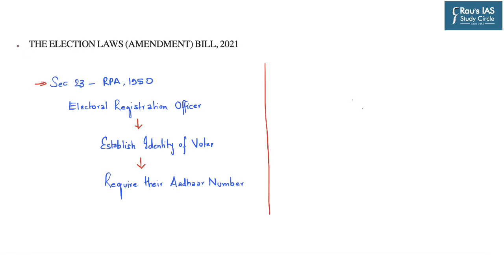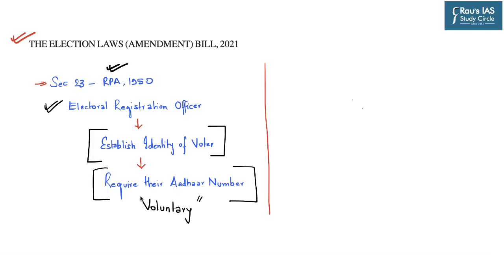let's go through the important provisions of the Election Laws Amendment Bill 2021. This bill proposes an amendment under the Representation of People Act of 1950 under section 23. This amendment highlights that the electoral registration officer, in order to establish the identity of a voter, can require the Aadhaar number of the concerned voter. However, so far, this process can be said to be voluntary as per the Supreme Court judgment on Aadhaar.